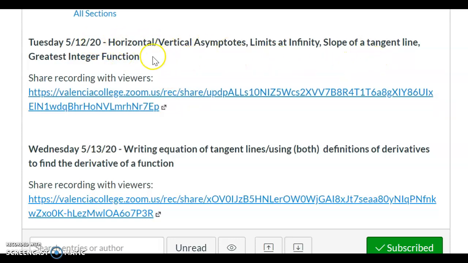For instance, on Tuesday we discussed horizontal and vertical asymptotes, limits at infinity, slope of a tangent line, and the greatest integer function. That's what the students wanted to talk about and what we talked about. So you can see what was discussed and if you're interested in looking into those.